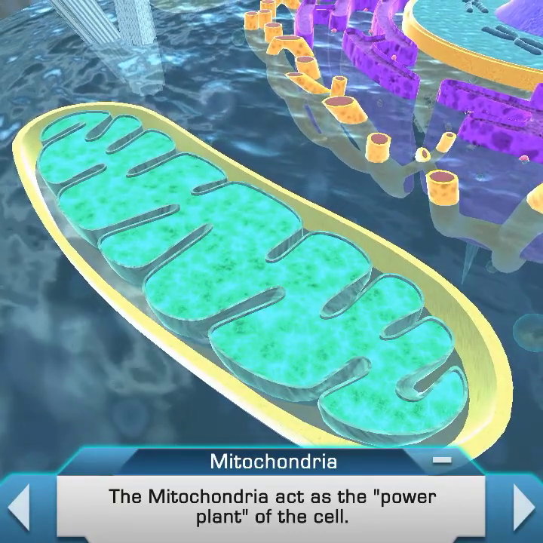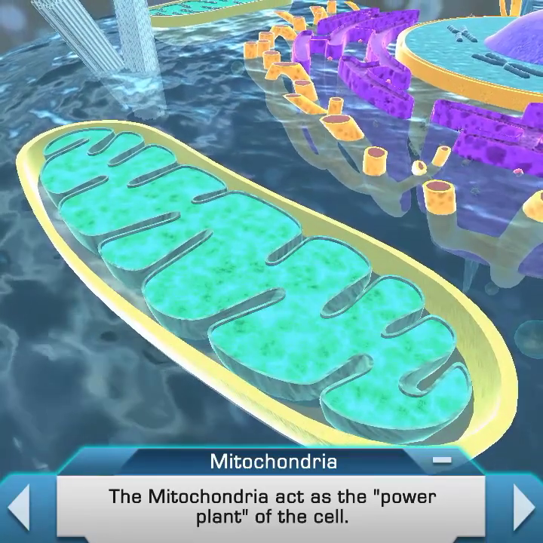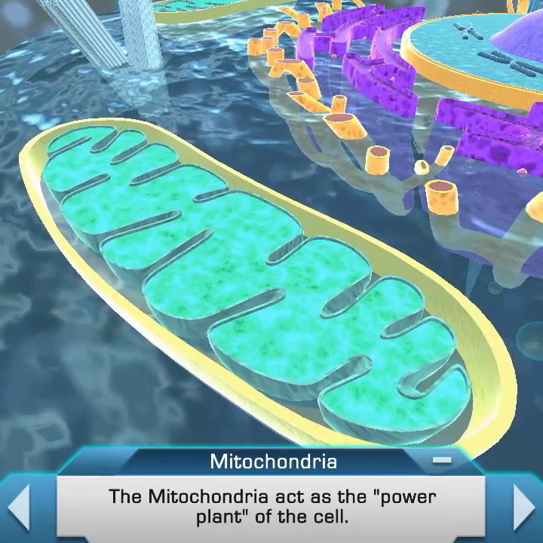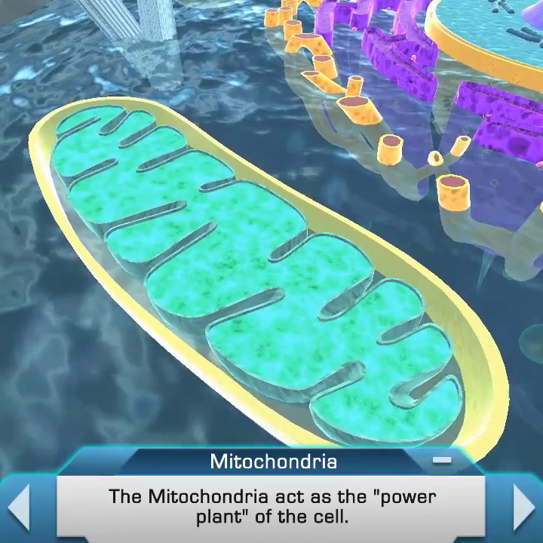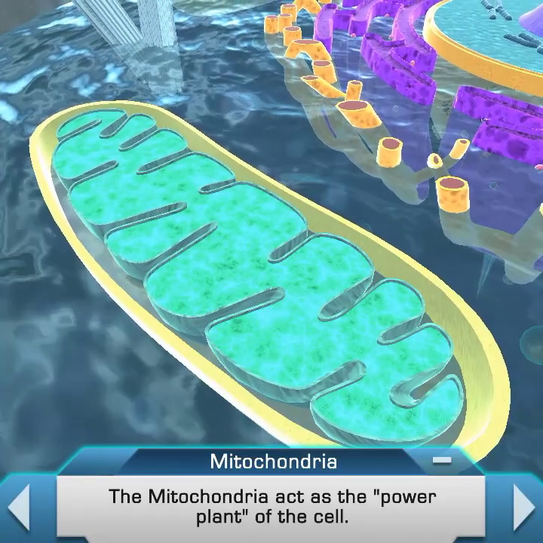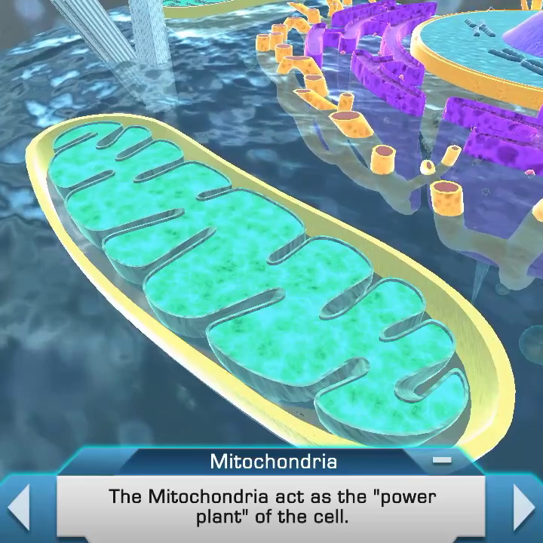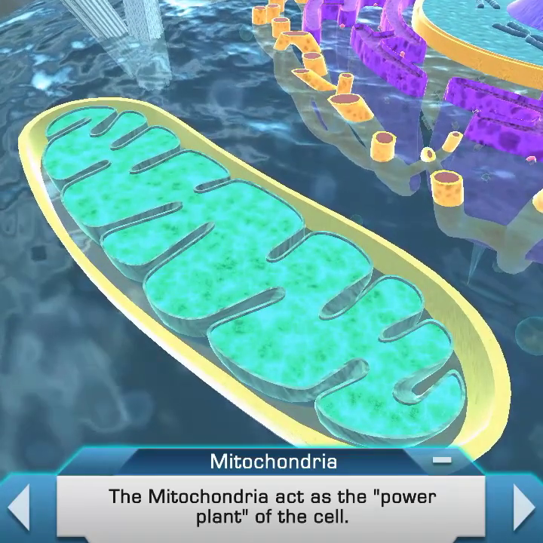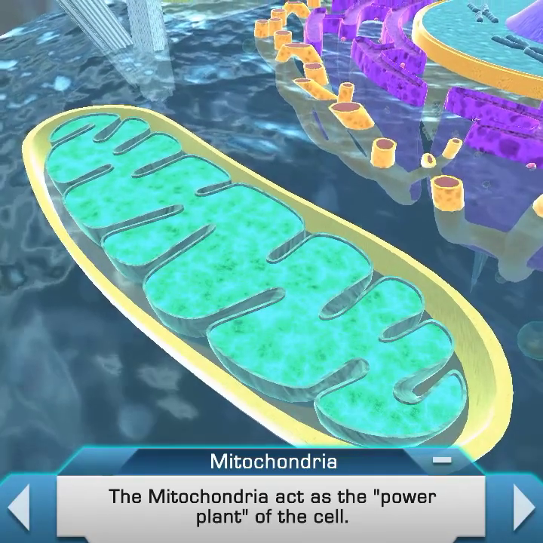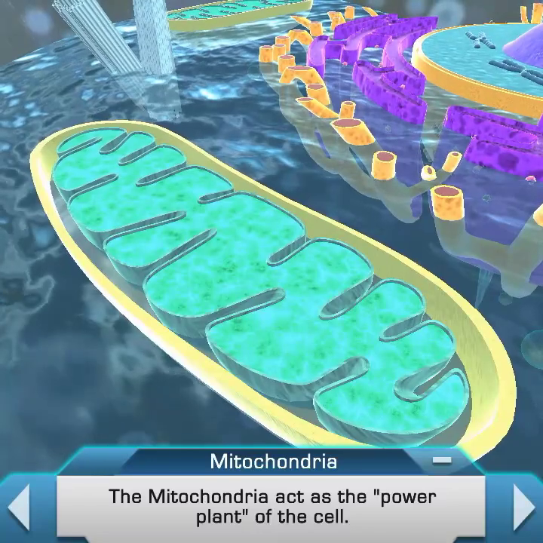The number of mitochondria found in a cell varies by the type of cell. The more energy a cell needs, the more mitochondria it will have. Many cells contain only 1 mitochondrion, while others may contain as many as several thousand. Mitochondria are found in both plant and animal cells.